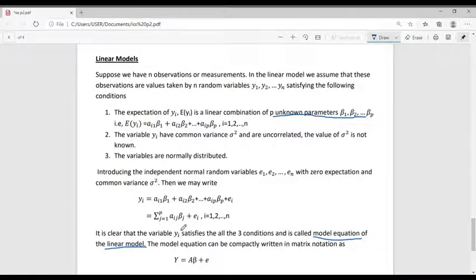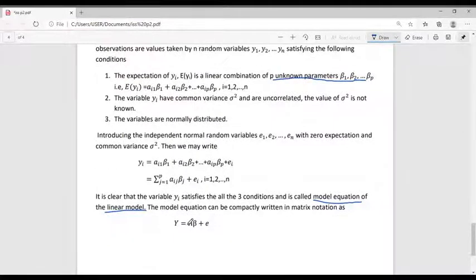Also, we can express this linear combination in matrix notation, which is given by y equal to A beta plus e, where y is the vector of observations and A is a matrix with order n by p, and beta is a vector of the unknown parameters of order p by 1. Also, it is important to note that these errors which are given by ei are also normally distributed with mean 0 and variance sigma square.